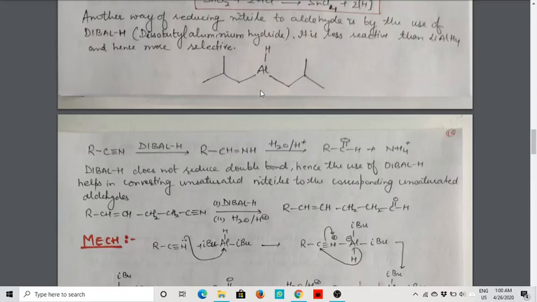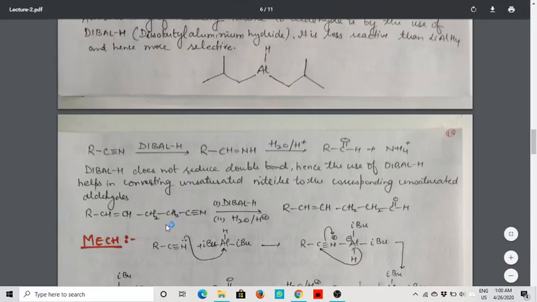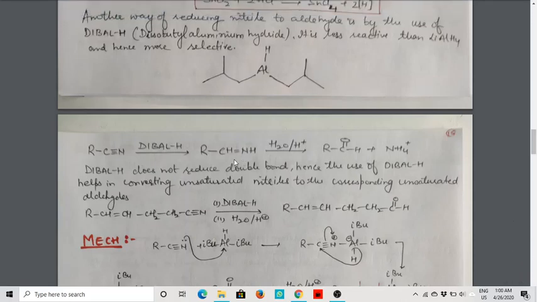As we all know, lithium aluminum hydride is a very strong reducing agent, but in comparison to that, DIBAL-H is a very weak reducing agent. So how does the reduction take place? The nitriles, when treated with DIBAL-H, again form the imine, that is, a compound having the C=N bond, and the imine on hydrolysis with water in acidic medium will give us the aldehyde.